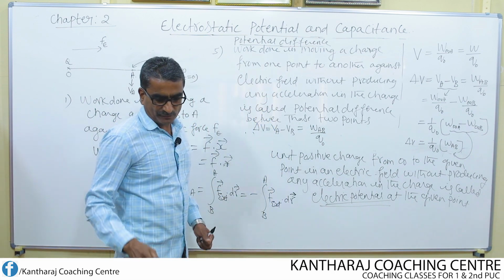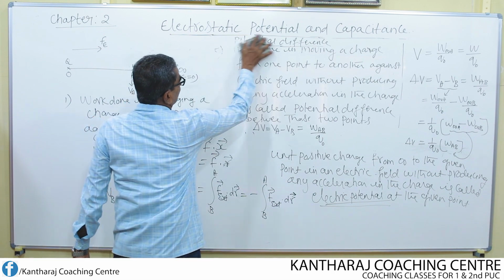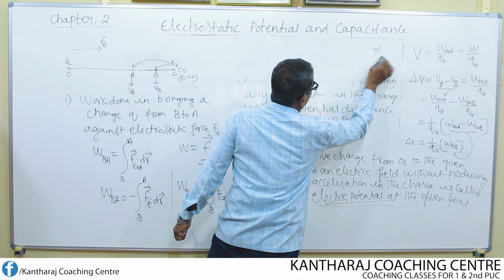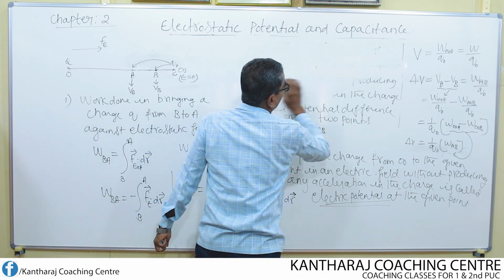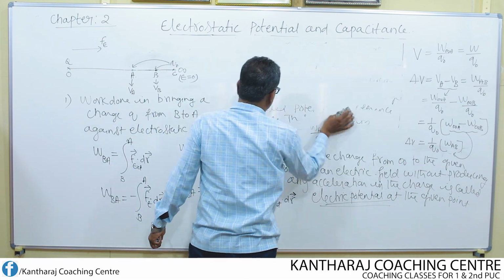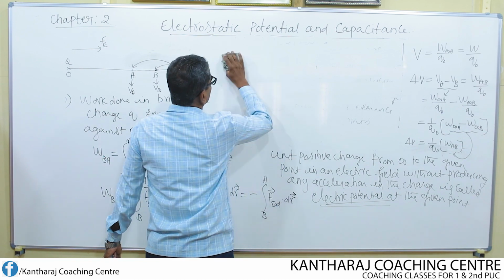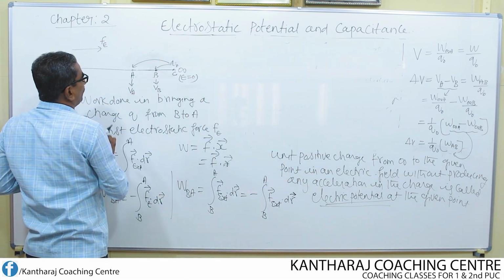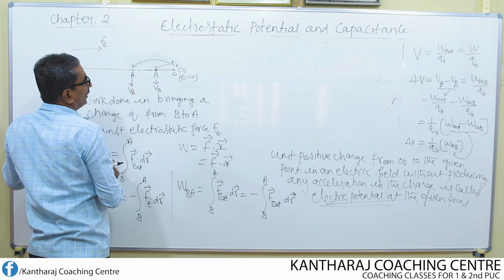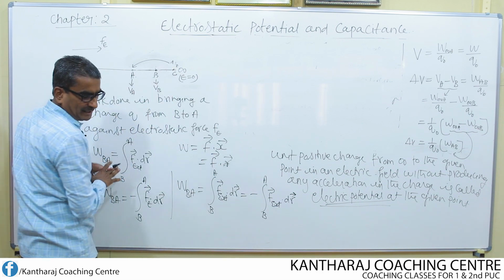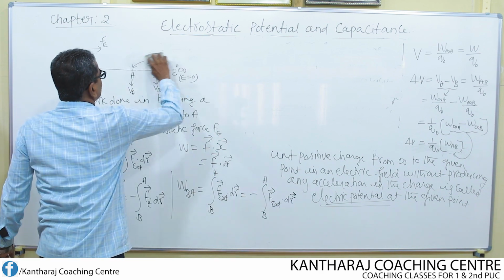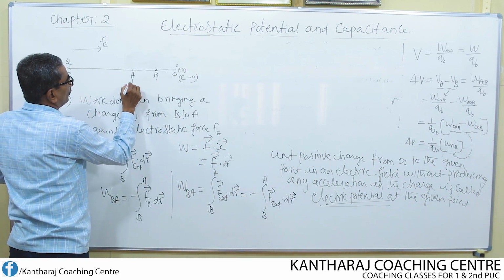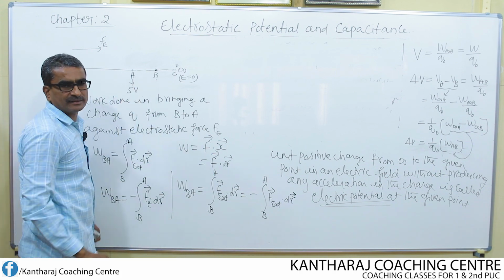Suppose there may be a question for 1 mark. What is that question? The electric potential at a point is said to be 5 volt. What does it mean? At the point A or at the point B, suppose if electric potential is 5 volt here, what does it mean?